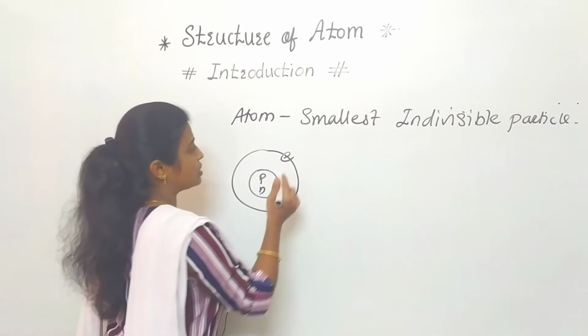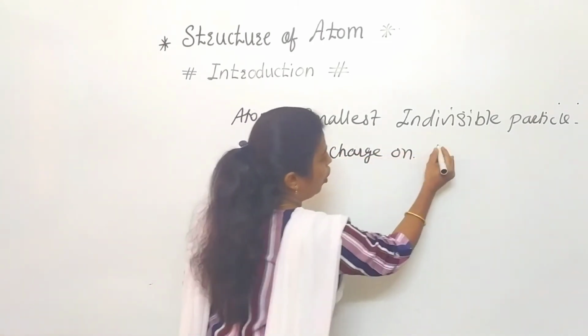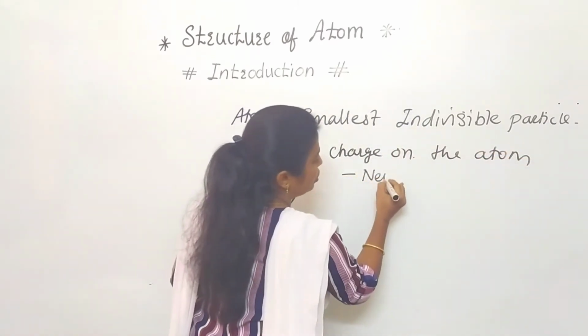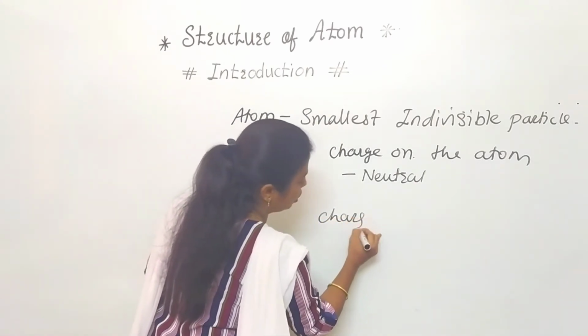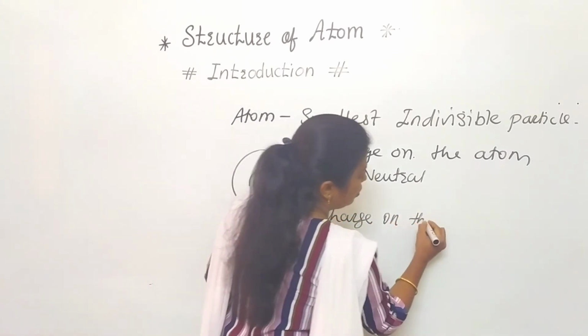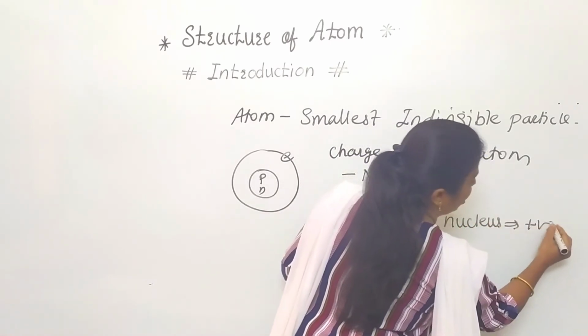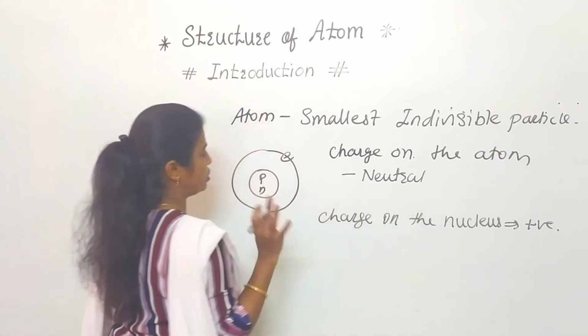Now see, the charge on the atom is that the atom is neutral. This is the first point. And the charge on the nucleus is positive charge.